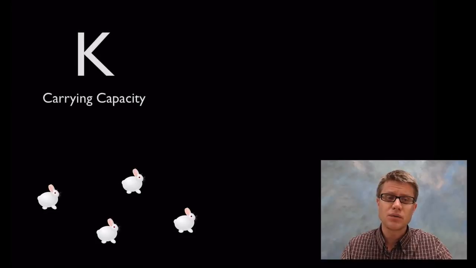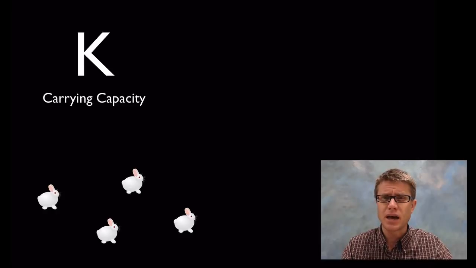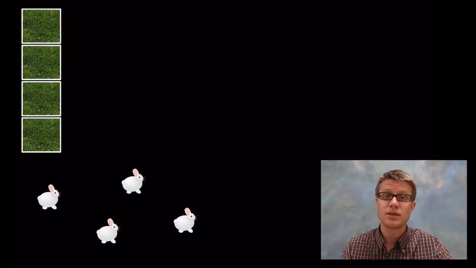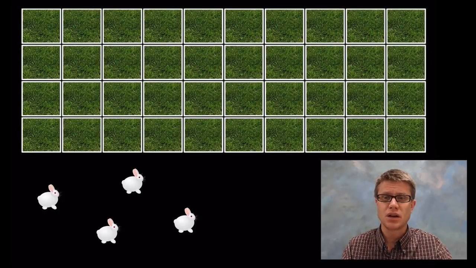And so let's look at those 4 rabbits again. Eventually, they're going to reach what's called K, or carrying capacity. It's the maximum amount in a population that can be supported in an ecosystem or in an area. And so why is that? Well, rabbits eat things, and that is grass. And when they run out of grass, they die. Now, I don't have the ratio right. You have to have way more producers than you're going to have consumers.